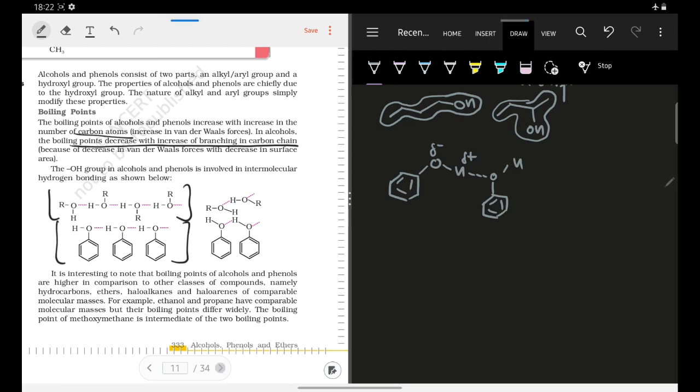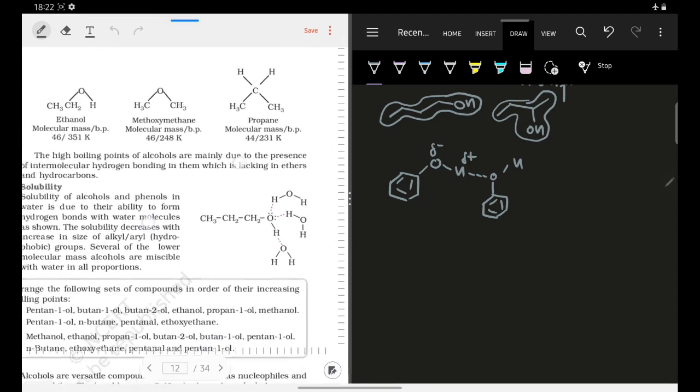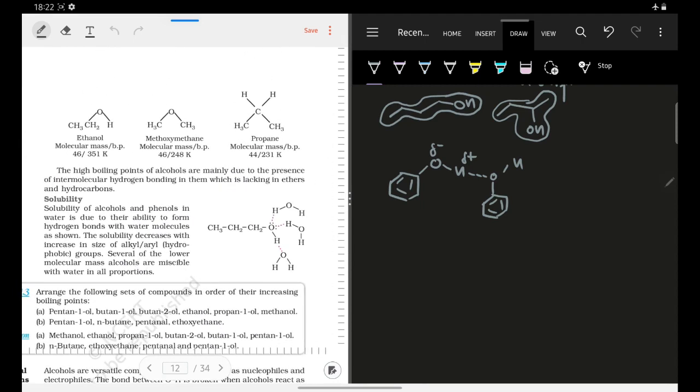Now here they have taken some of the examples, है ना? They have taken some of the examples and they have tried to explain as to why there is a difference in boiling point of these compounds. So they have taken the example of propane, they have taken example of methoxymethane and ethanol. So one of the most important things that you must notice here is that they have taken the molecular masses to be relatively comparable. कि there is not a large difference in the molecular masses of these compounds.